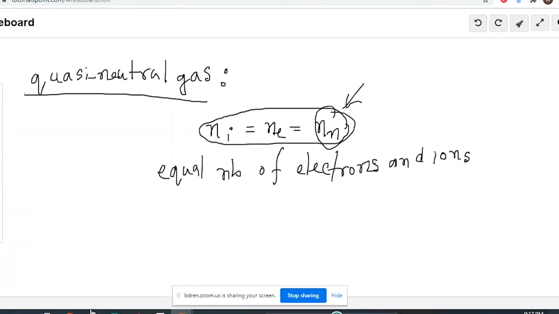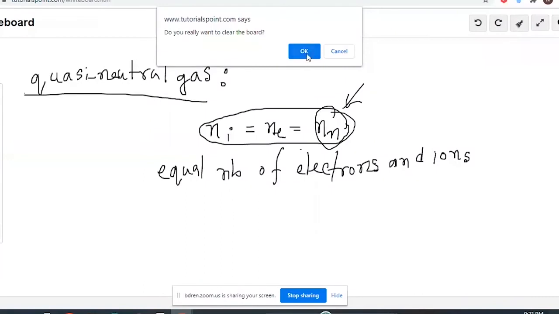Inside the plasma state, the electromagnetic force is working, but outside the plasma region, the electromagnetic force will not be working. And here comes a topic called Debye shielding or Debye length, which we will discuss in our third lecture.